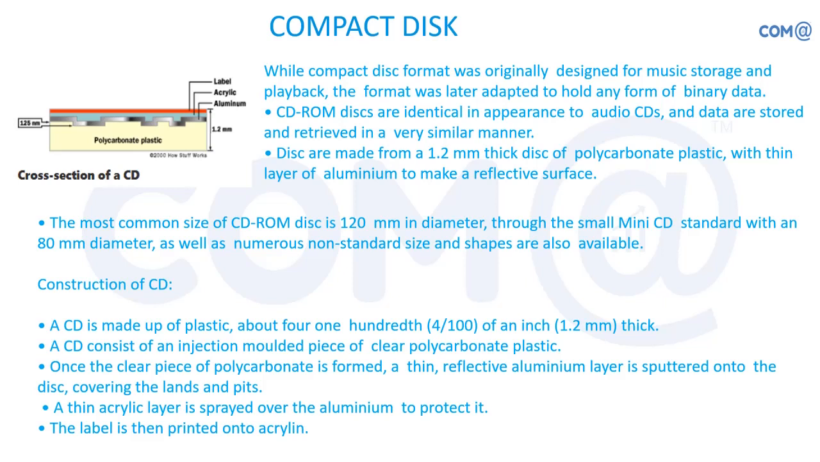Then a thin acrylic layer is sprayed over the aluminum to protect it. Acrylic layer will be giving the shining and protection to the aluminum layer. Then the label is printed onto the acrylic layer. So we'll be printing the label. So one side the label will be there, one side the clean surface will be there.